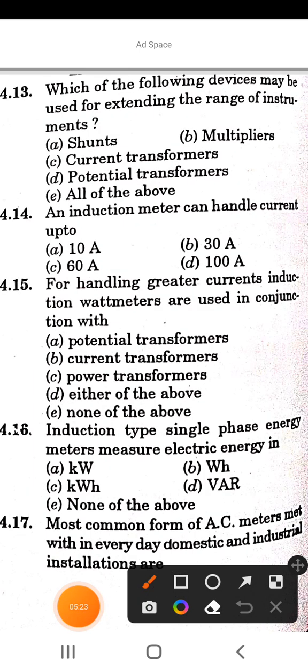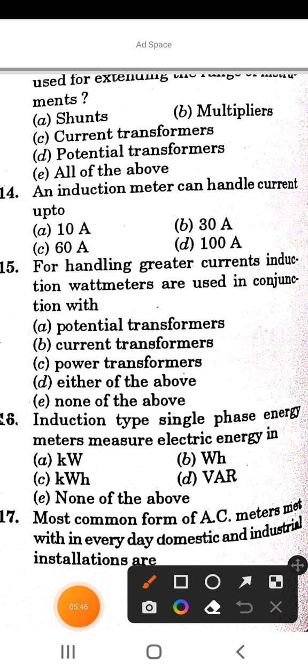Next question is, an induction meter can handle current up to. Options are 10 ampere, 30 ampere, 60 ampere and 100 ampere. So the correct answer of this question is 100 ampere, option D. An induction meter can handle current up to 100 amperes.